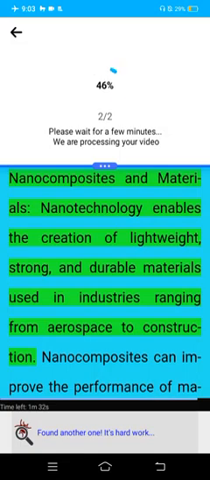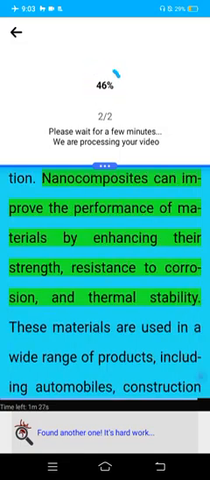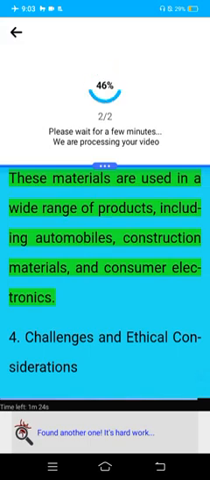Nanocomposite materials. Nanotechnology enables the creation of lightweight, strong, and durable materials used in industries ranging from aerospace to construction. Nanocomposites can improve the performance of materials by enhancing their strength, resistance to corrosion, and thermal stability. These materials are used in a wide range of products, including automobiles, construction materials, and consumer electronics.